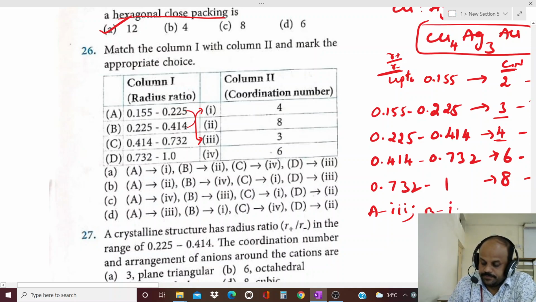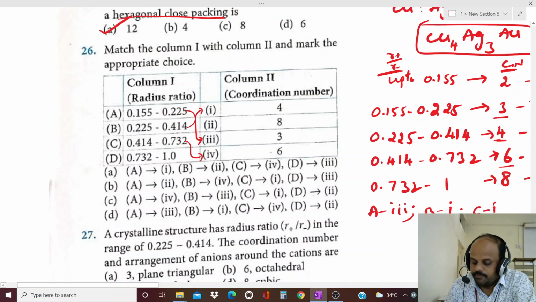Next one, 0.414 to 0.732, then the coordination number is 6. So this is 6. Where is it? Here, it is the 4th in the second column. And the last one, 0.732 to 1.0, the coordination number is 8, which means D is 2. This is the correct match.